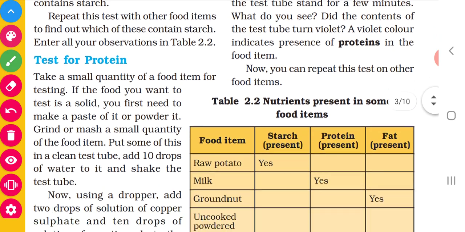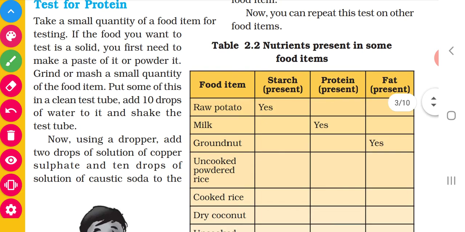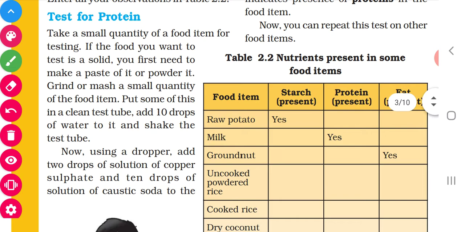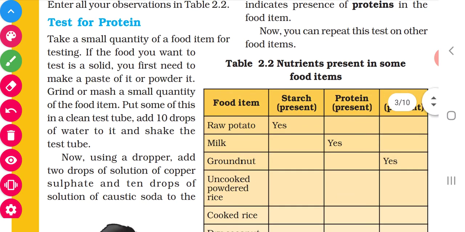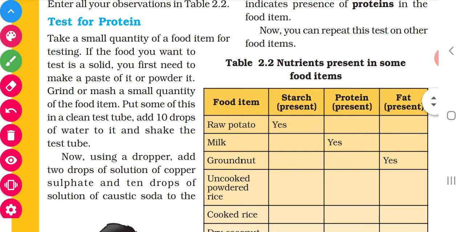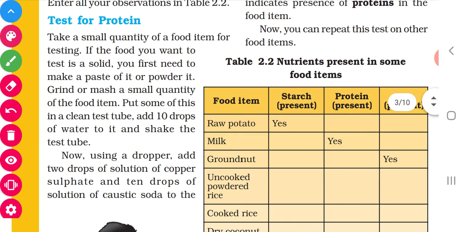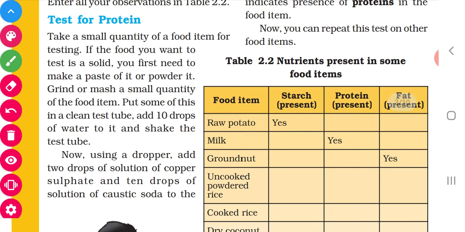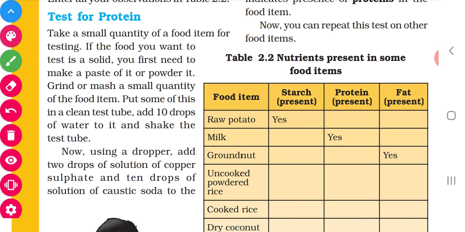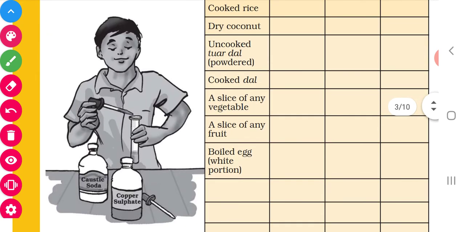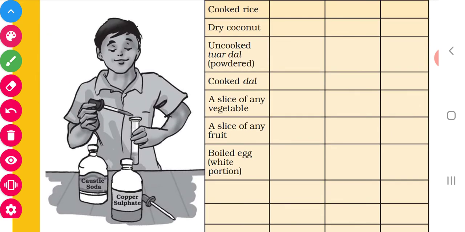Okay. Test for protein. What we have to do is take the food item. We can take the raw food item or the cooked food item. Then we have to mash it using the mortar, grind or mash it. Then we have to take it in a clean test tube. See, he has taken the food item in the clean test tube.